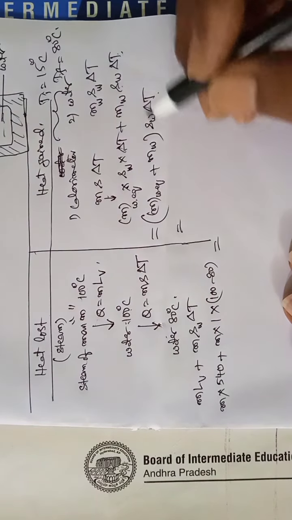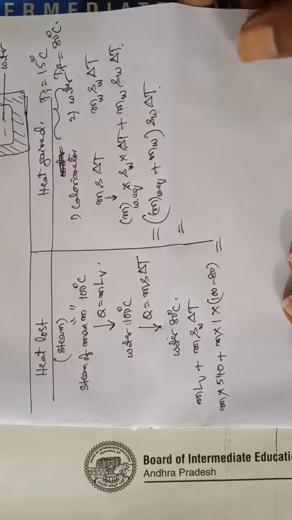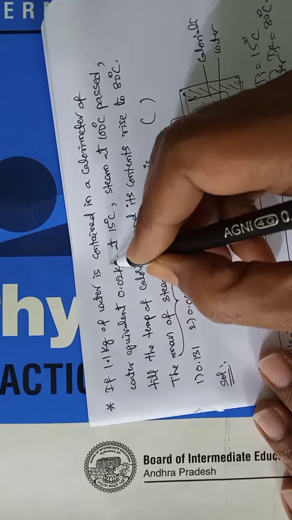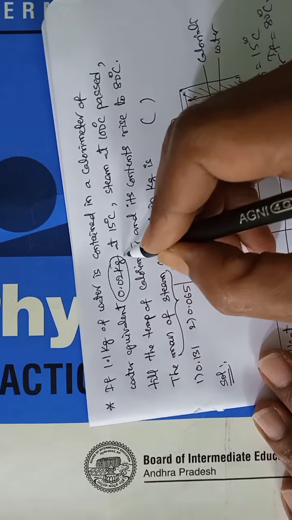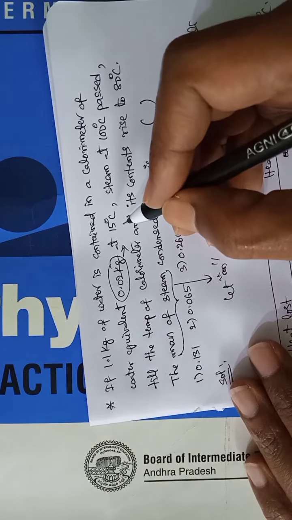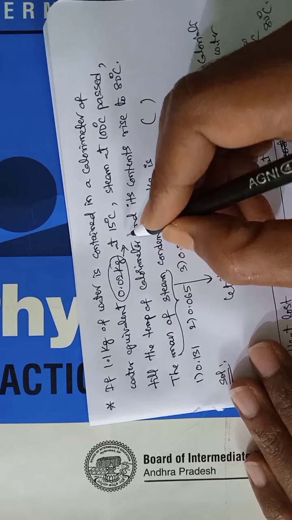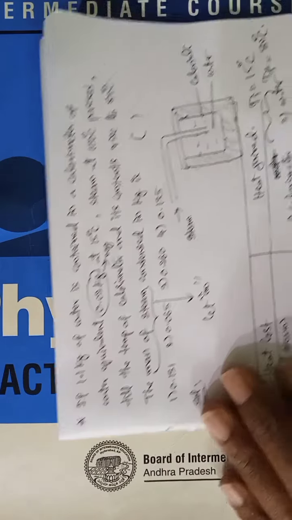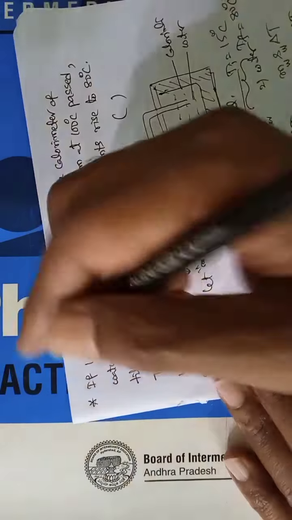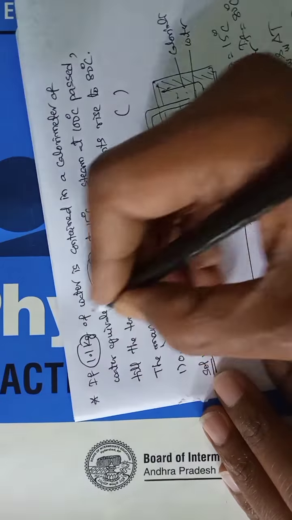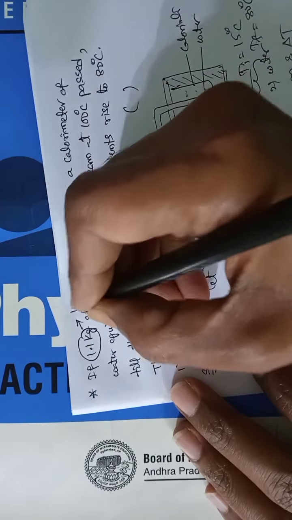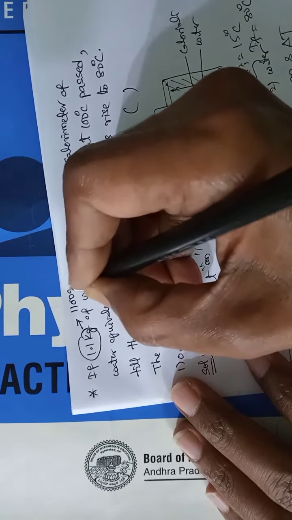This is equal to here water equivalent value 0.02 kg. So here 0.02 kg, this becomes, when multiplied by 1000, 20 grams. And this becomes, when multiplied by 1000, grams.